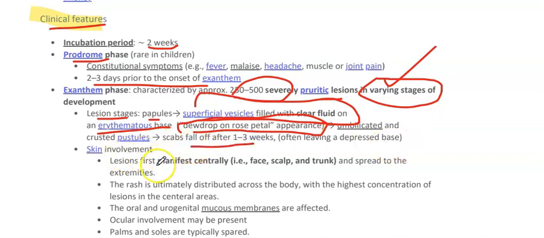Skin involvement shows lesions first manifest centrally, like face, scalp, and trunk, and spread to the extremities. The rash is ultimately distributed across the body, with highest concentration in the central area. The oral and urogenital membranes are affected. Ocular involvement may also be present, but palms and soles are spared.